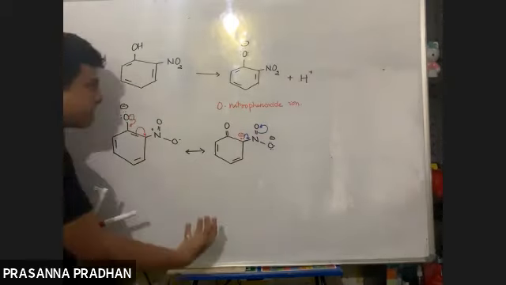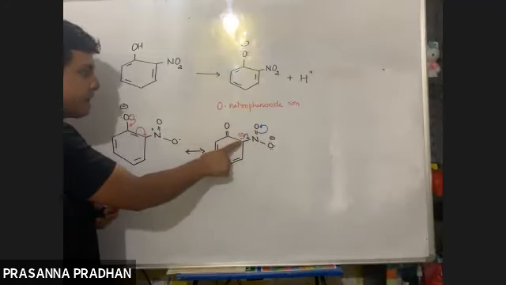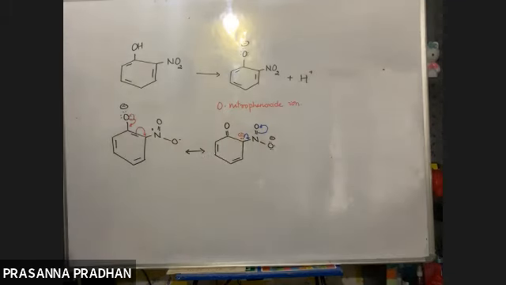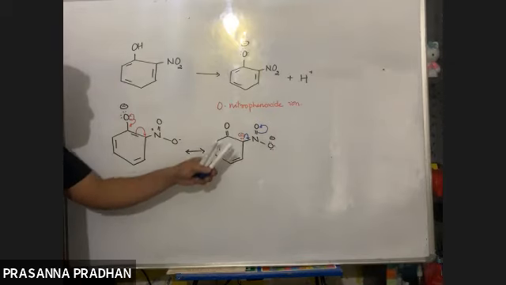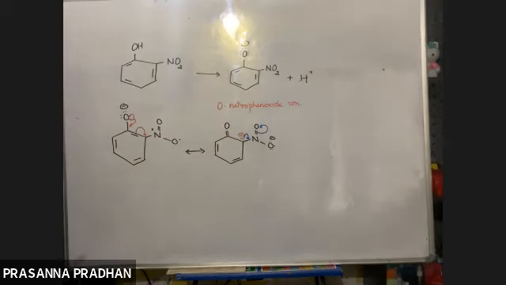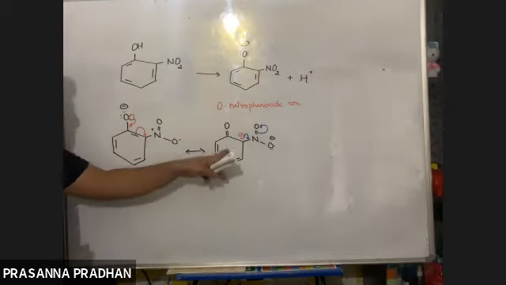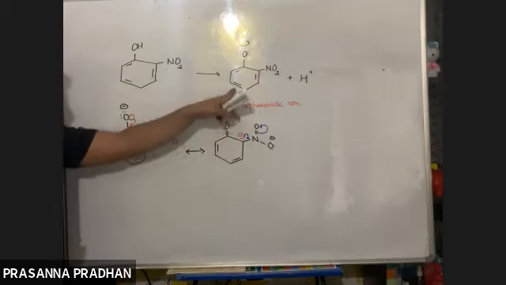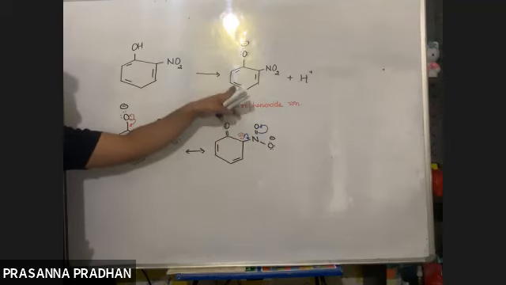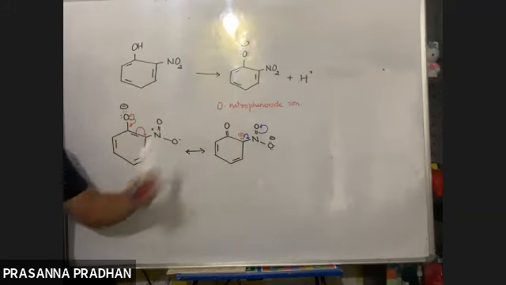The NO2 group pulls this negative charge towards itself, making this more stable. So the phenoxide ion is more stable when the NO2 group is in the ortho position. Since this is more stable, it will be more acidic in nature.